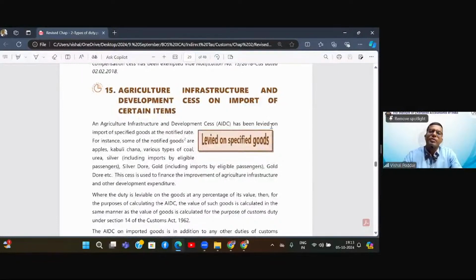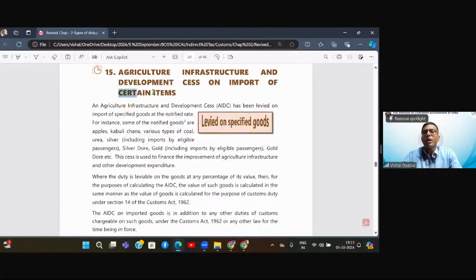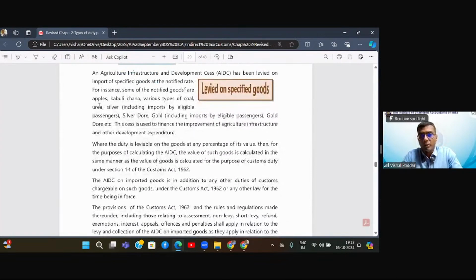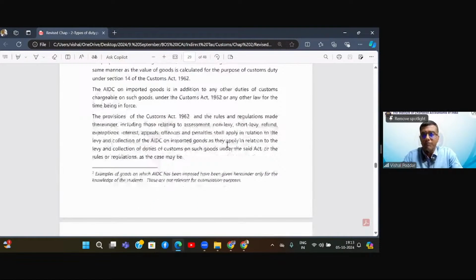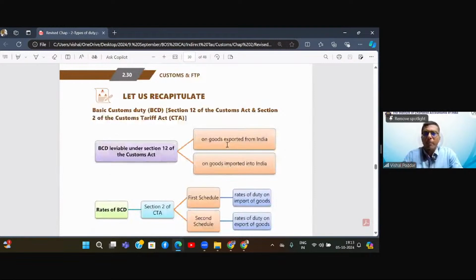And then there is a new type of cess, which is the agriculture, infrastructure and development cess. This is not on all items. It is on specific items on which the government wants to levy this particular additional tax or surcharge or cess, whatever you may call it. So this is not levied on all goods. It is levied only on specified goods. What are these specified goods? They have given examples. This is only illustrative. It is not that this is the final list. Fine. So this is all about this chapter.